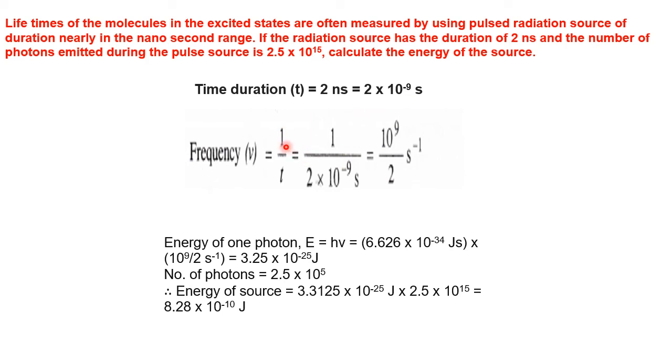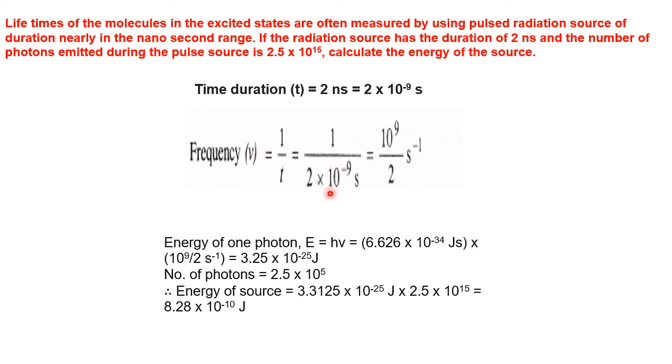Let's recall. Frequency is how many times something happens per second. We calculate the frequency of the bus from Gandhi Chowk to any area: in 1 hour, how many times is the bus coming? That is called the frequency of the bus. Like that, frequency in the sound or radiation chapter is how many times something happens per second. So here 1 by t means we are just counting how many times something happens in 1 second. That's why I have taken 1 by t.